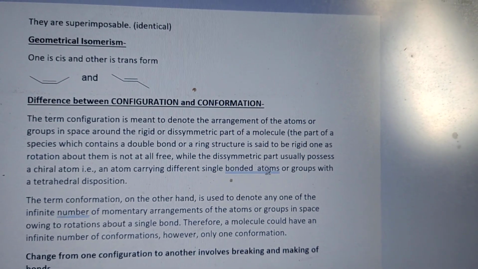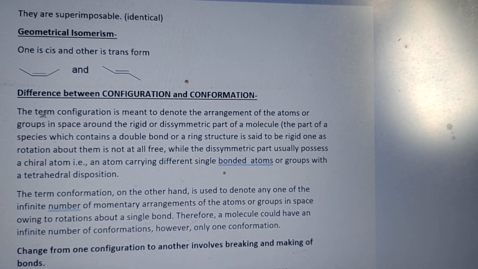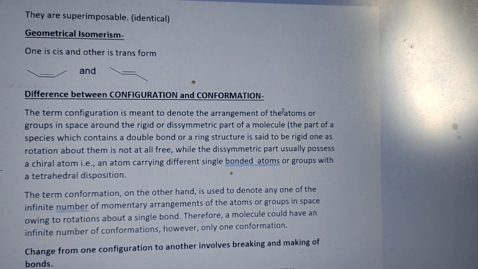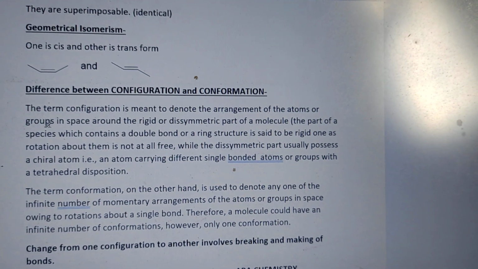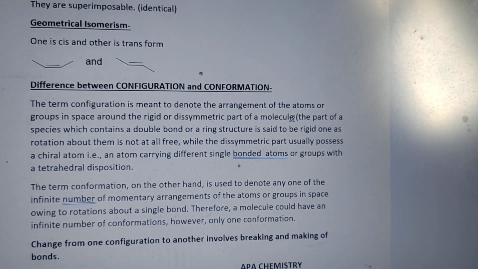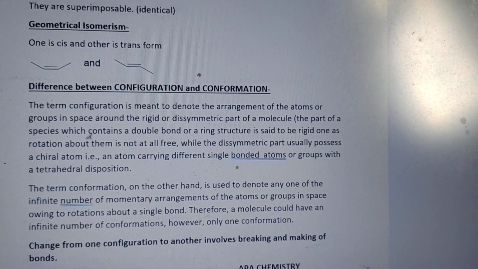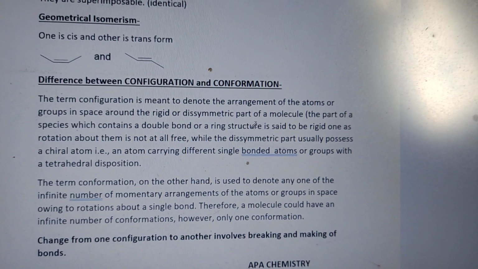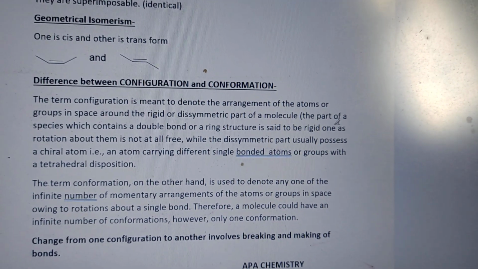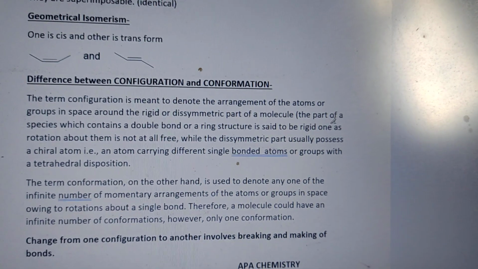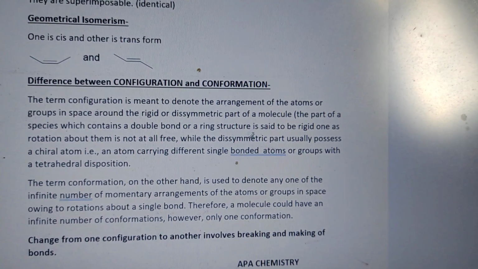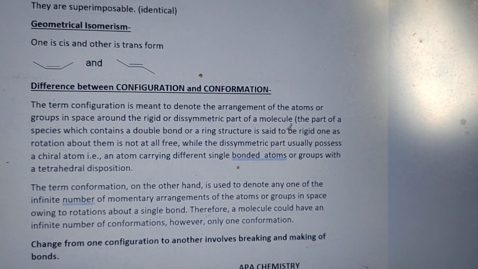The term configuration is meant to denote the arrangement of the atoms or groups in space around the rigid or dissymmetric part of a molecule. The rigid part is the part of a species which contains a double bond or a ring structure. There is no free rotation there, that's why it is a rigid structure, as rotation about them is not at all free.